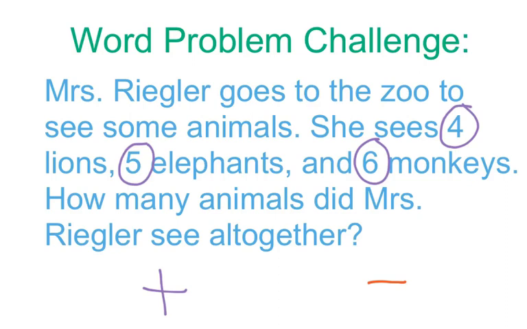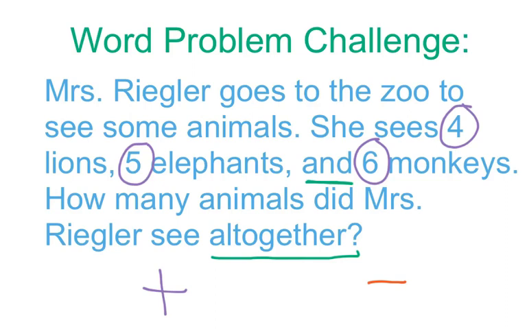Let's look at some important words that might help us. Mrs. Wriggler goes to the zoo to see some animals. She sees 4 lions, 5 elephants, and 6 monkeys. How many animals did Mrs. Wriggler see all together? Let's think.